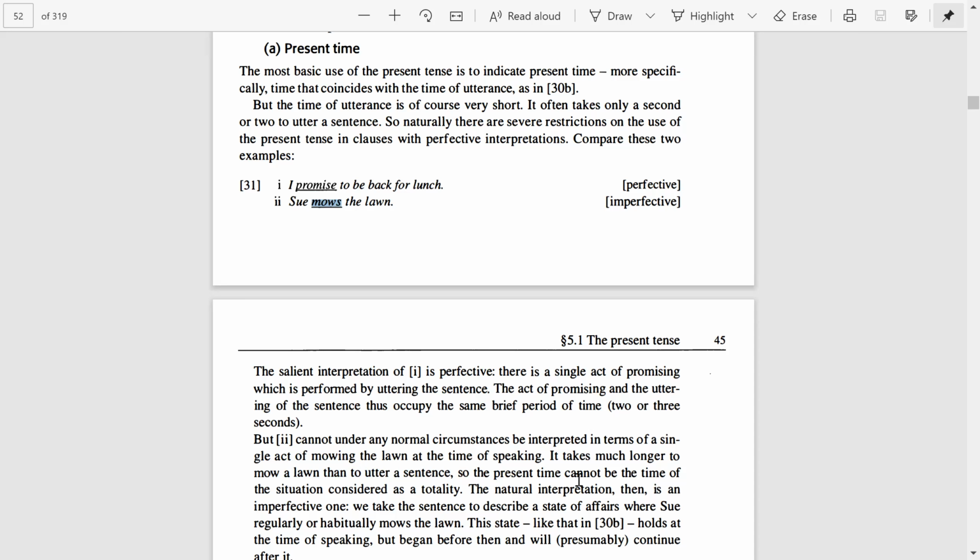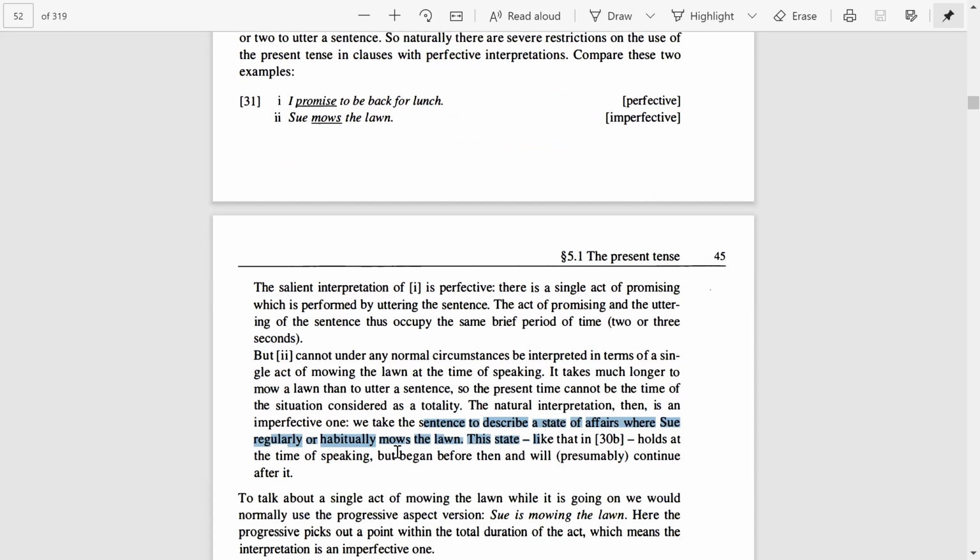So we can say that the present time cannot be the time of situation considered as a totality. So this action in its totality is not complete. So we cannot call it perfective sentence. We will call it imperfective because here the act of mowing is not completed. We do not know for how long this action remained. Imperfect. We take the sentence to describe a state of affairs where Sue regularly or habitually mows the lawn. So we also discussed this example in our 30B section as well when we were taking the class on the campus.